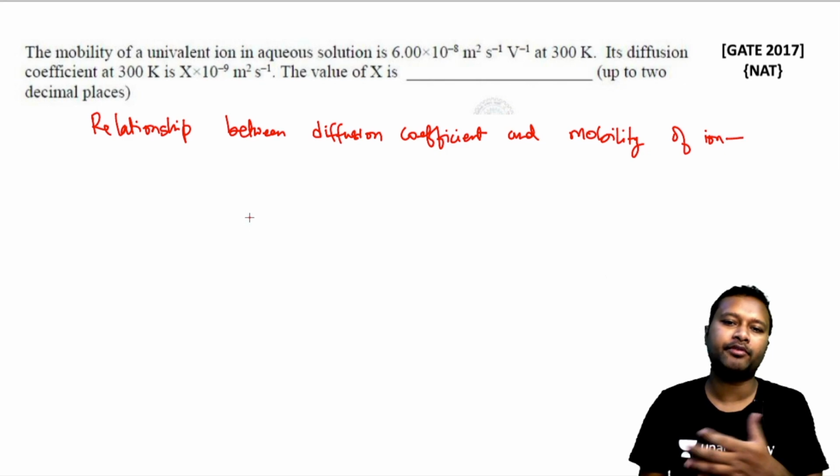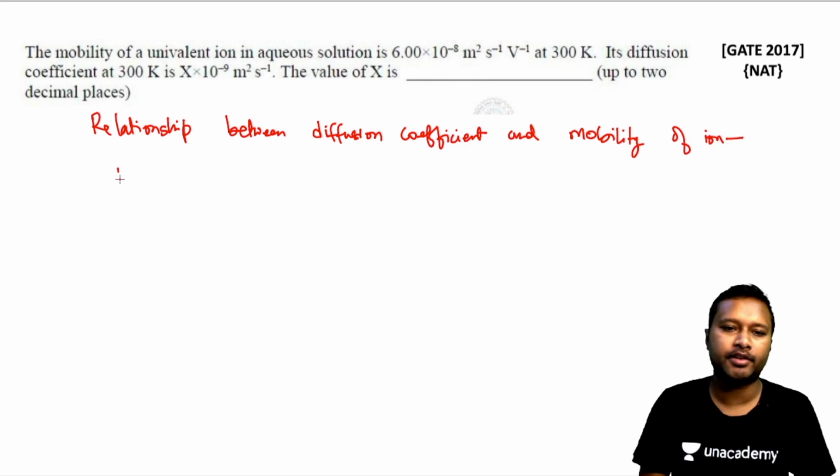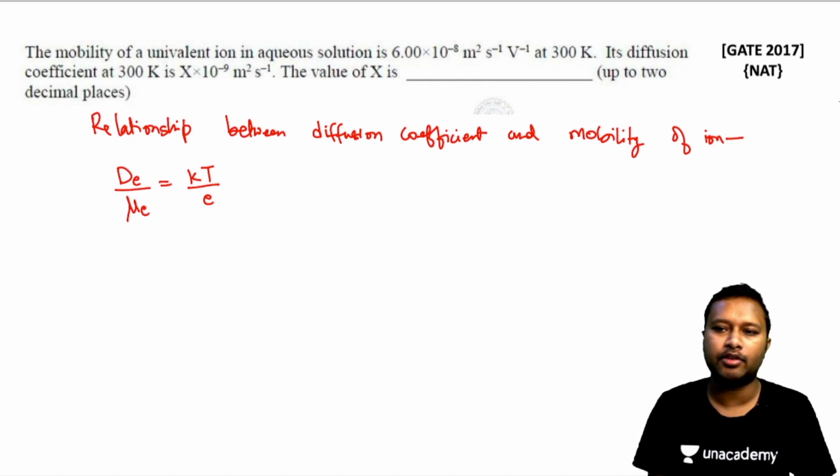The relationship between diffusion coefficient and mobility is given by this equation: D_E divided by mu_E is equal to kT upon e, where D_E is your diffusion coefficient, your mu_E is your mobility.